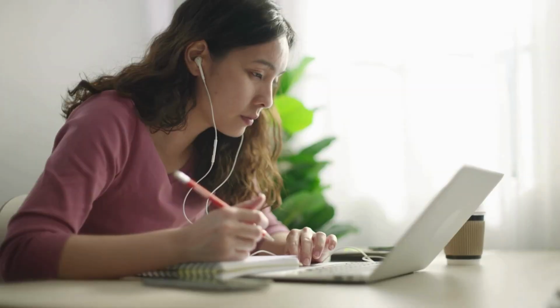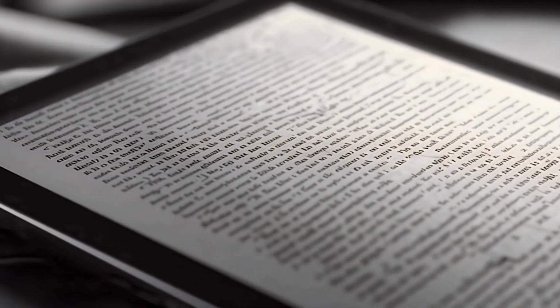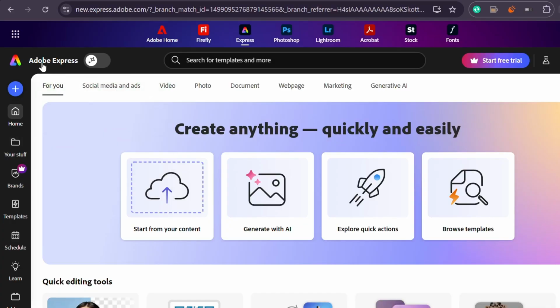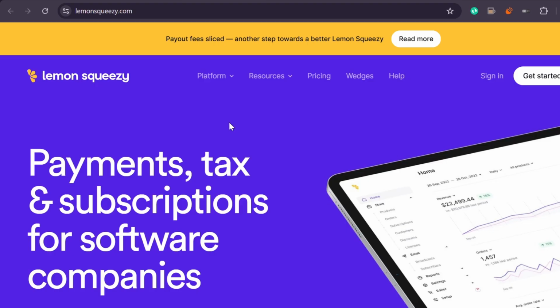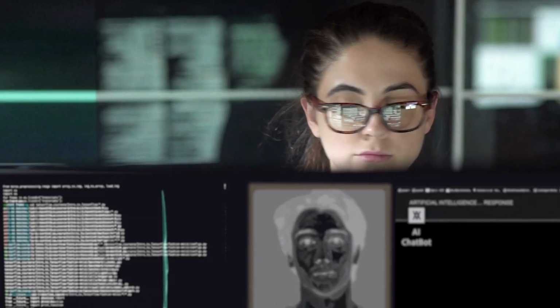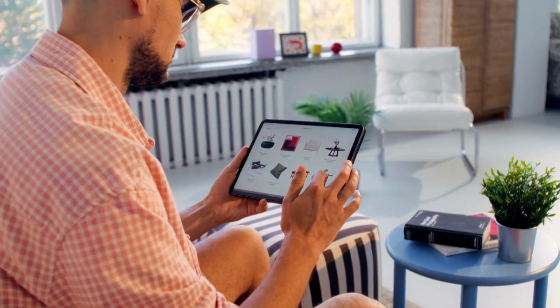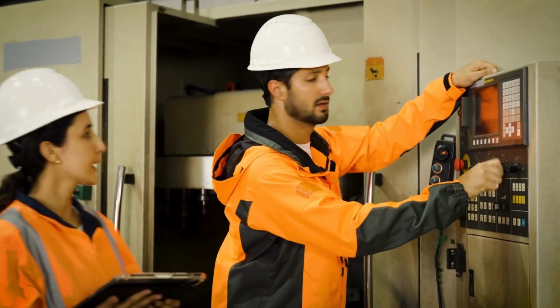You don't need to learn all of these at once, and you don't need to use all of them for every product. A simple ebook might only need ChatGPT, Adobe Express, and LemonSqueezy. A Notion template might only need Notion and LemonSqueezy. The point isn't to build the perfect setup from day one. It's to build something that works, learn as you go, and adjust later. This is the AI tool stack I'd actually use to build a digital product business because it's practical, flexible, and doesn't require technical skills or endless tweaking.